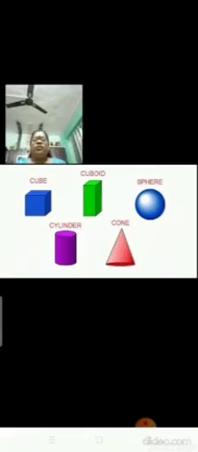Excellent, children. Okay. Now, children, we finish with the shapes. Now, look here. What is the shape of an eraser? Cuboid. Very good. Shape of an apple? Sphere. Shape of a pencil? Cylinder. That's very good. Children, after geometric shapes, what did we learn?